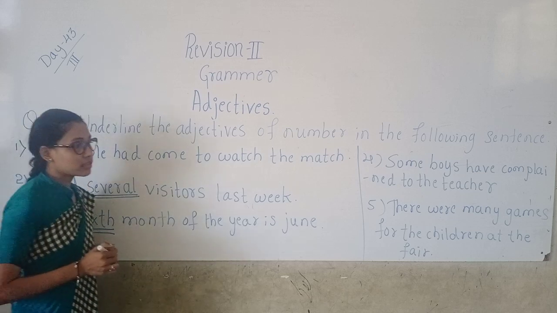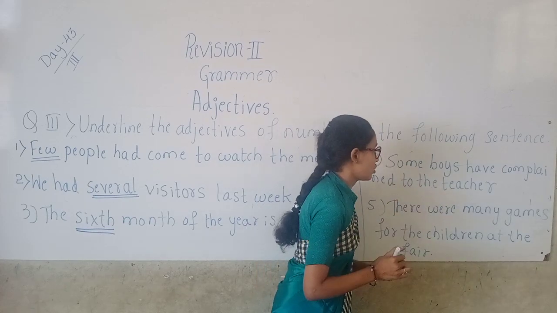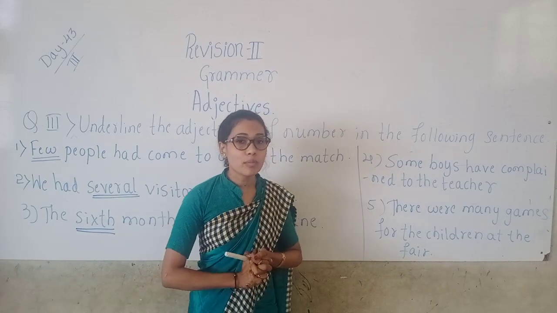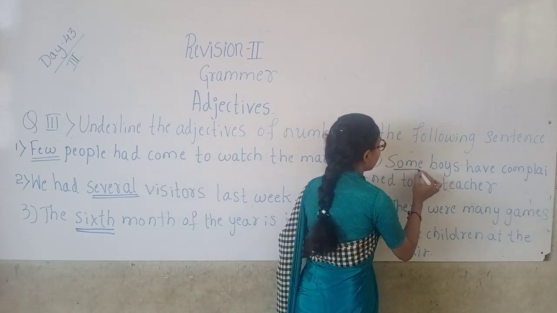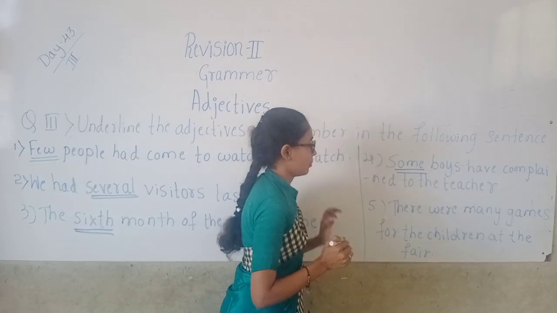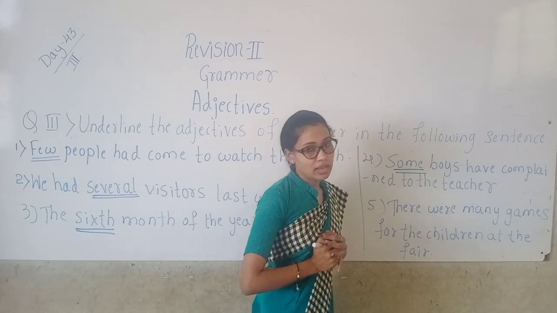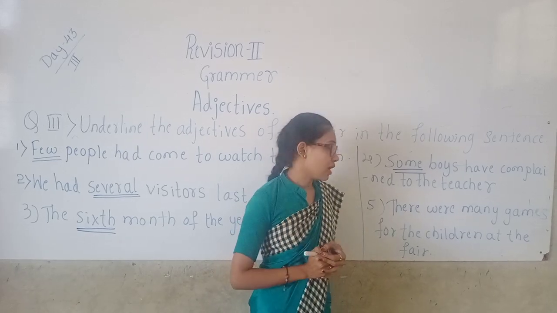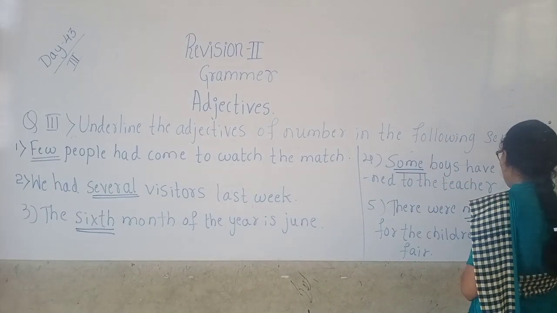Okay. Let us move to the next one. Fourth one is some boys have complained to the teacher. So how many boys? The answer is some boys. So some is the adjective of number here. So we should underline some. The fifth one is they played many games for the children at the fair. How many games? The answer is many games. So many is the adjective of number here.